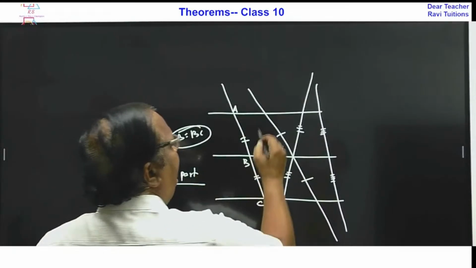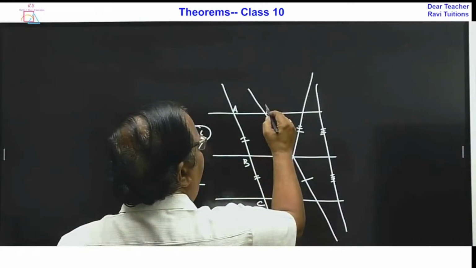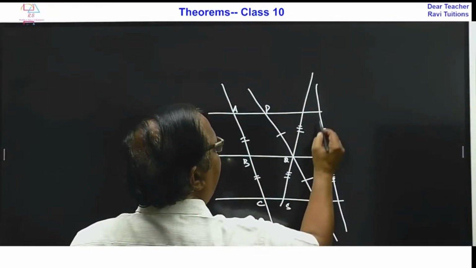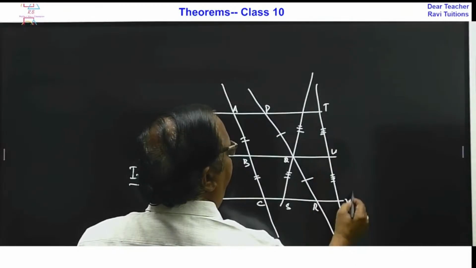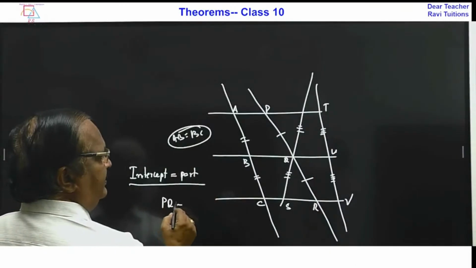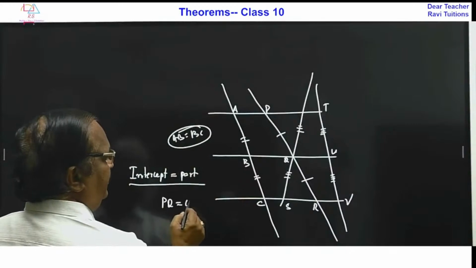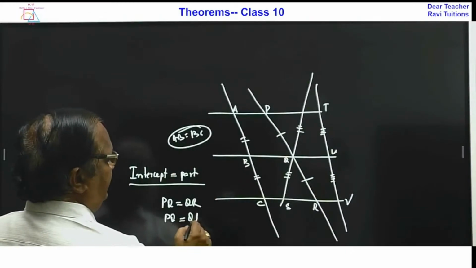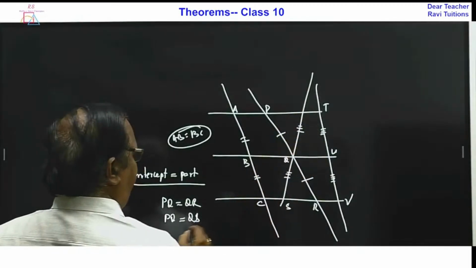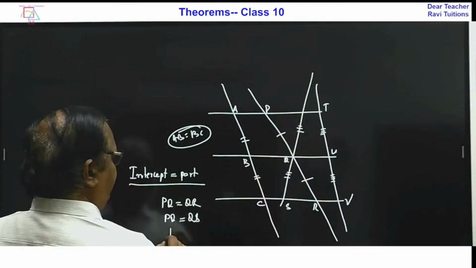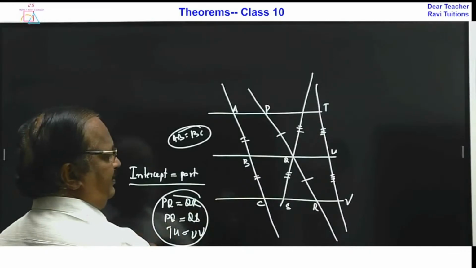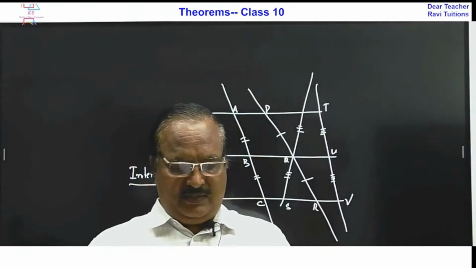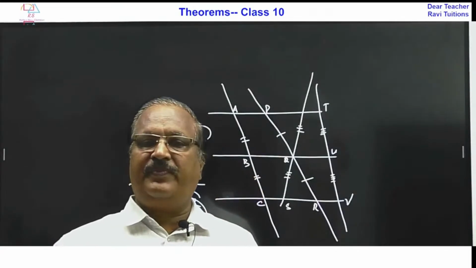Then automatically, say this is P, Q, R, S, T, U, V. So then what happens? PQ is equal to QR, PQ is equal to QS, and TU is equal to QV, whatever. Okay, so this is one more concept I would like to give you.